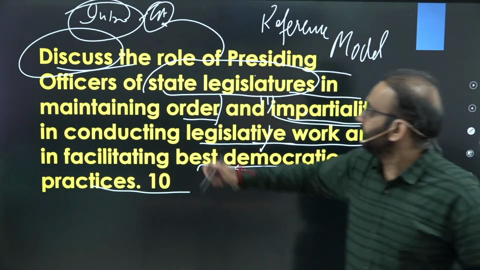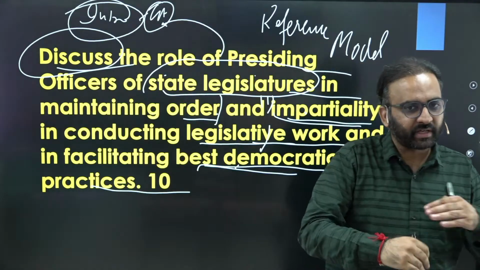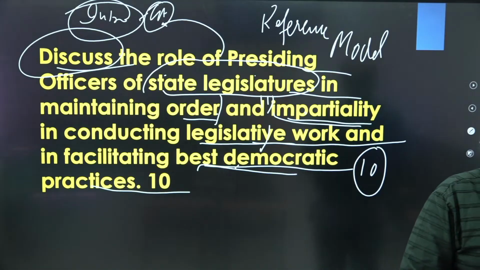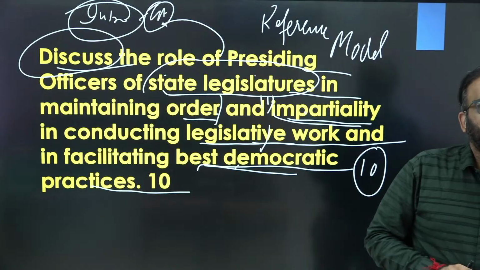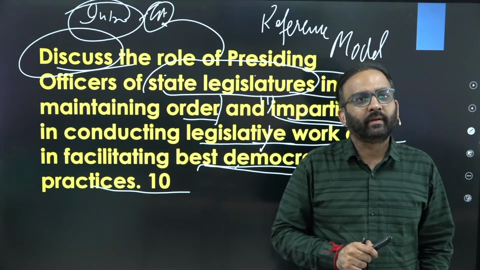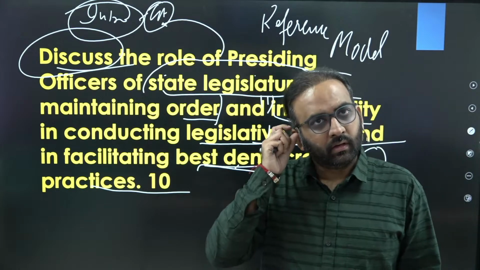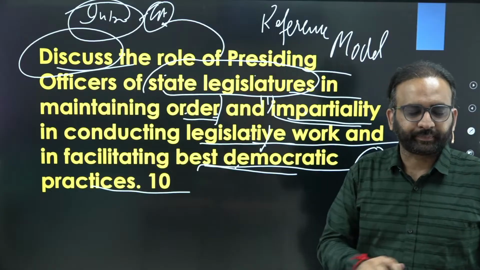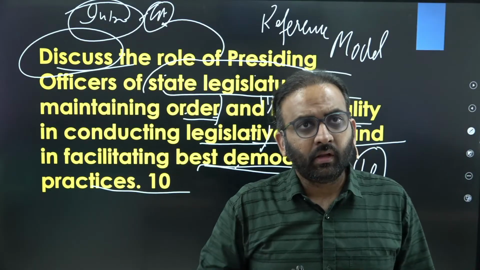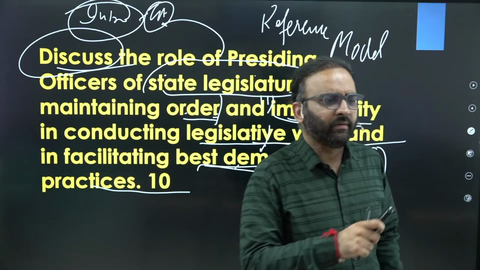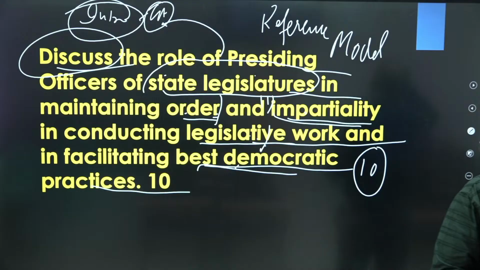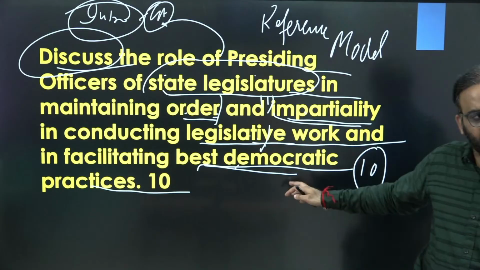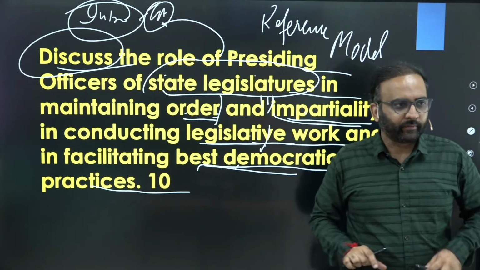Don't you think it will be part of the challenges, that frequent disruptions are there and the presiding officer is not able to control them? Challenges in a flowchart: legislative role, bill power, house conduct, session role, judicial role, tabling motion. Yes, good, but these need to be categorized in the three subheadings as per the sub-parts of the question. A flowchart will consume space, and you can draw a flowchart also. But if space is lacking, because this is a 10 marks question, you can write in paragraph or in bullet format.